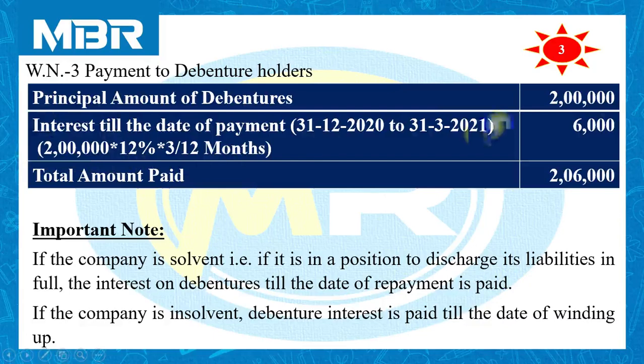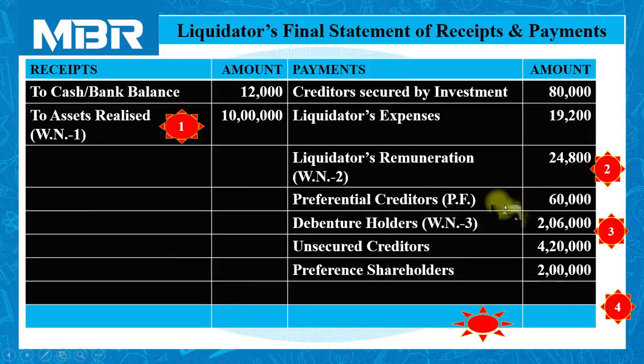So interest for this period would be 6,000, and the total amount paid to debenture holders is rupees 2 lakhs 6,000. We are habituated to calculating payment to debenture holders right from the very first question, so nothing is new in this calculation. We have to enter 2 lakh 6,000 on the payment side of the liquidator's final statement of receipts and payment.